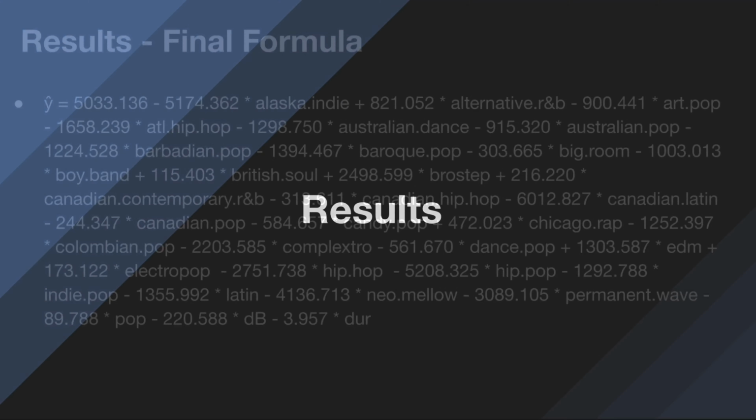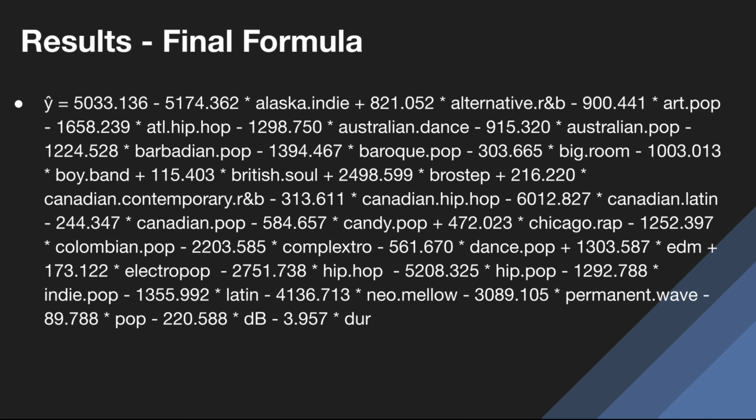Now we will talk about the results. The final model from the method section was applied to the test set. The slide shows the plugin formula that was outputted. It's important to mention that the y-hat must be square rooted to arrive at the popularity value, as we transformed the data by squaring the y response variable.